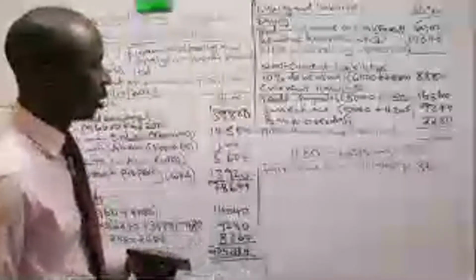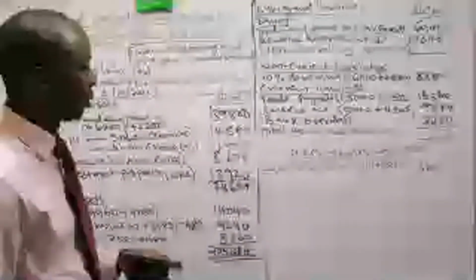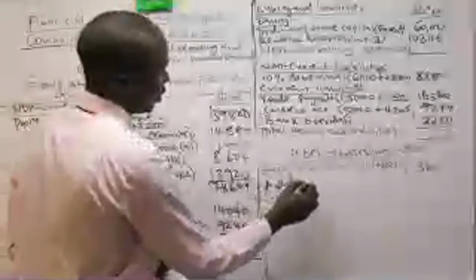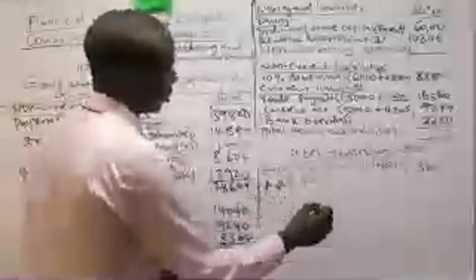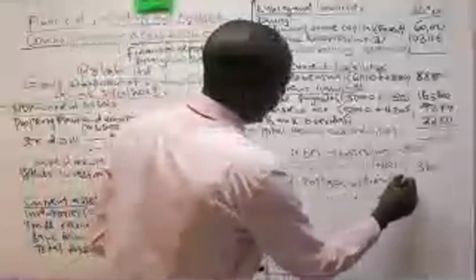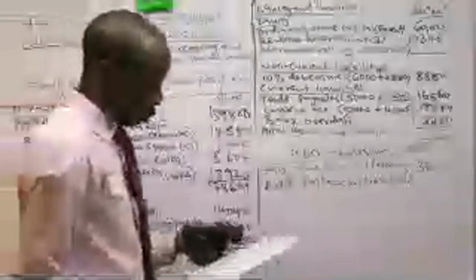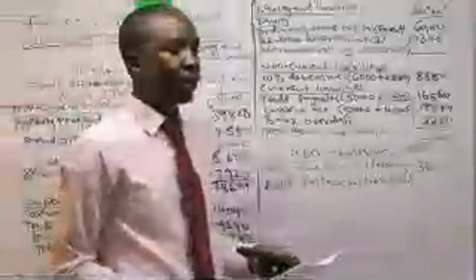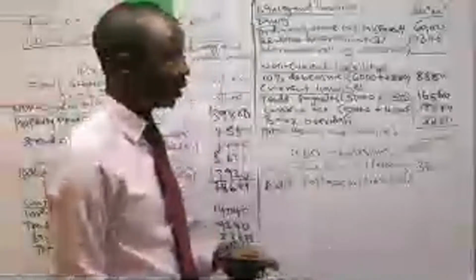Then after that, you add the post-acquisition profit. We have just done what we call retained earnings.